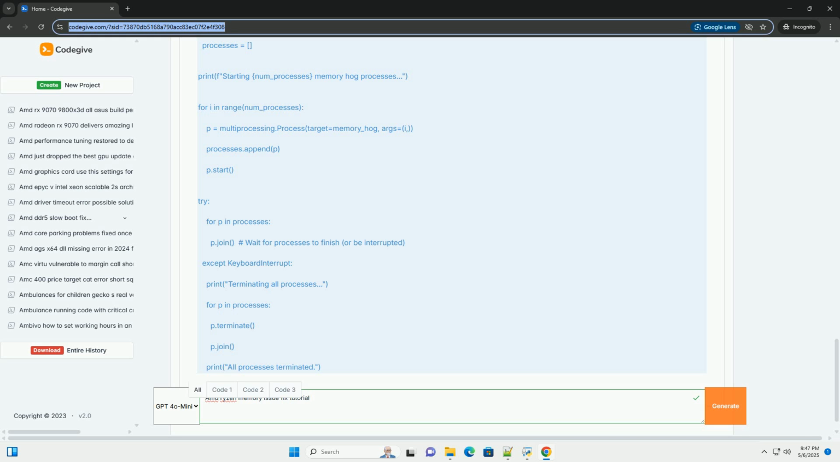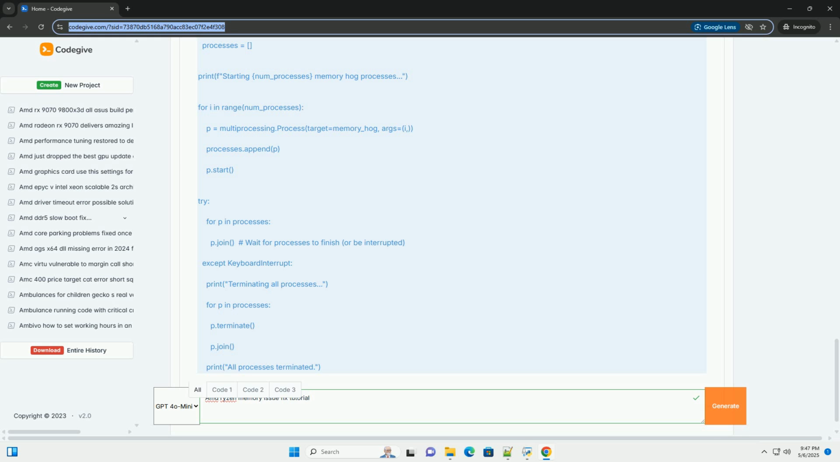Allocates a specified amount of memory, defaulting to 1 GB, using a byte array. A byte array is mutable, allowing for in-place modification without reallocation. Optionally fills the allocated memory with random data. This increases the stress on the memory.